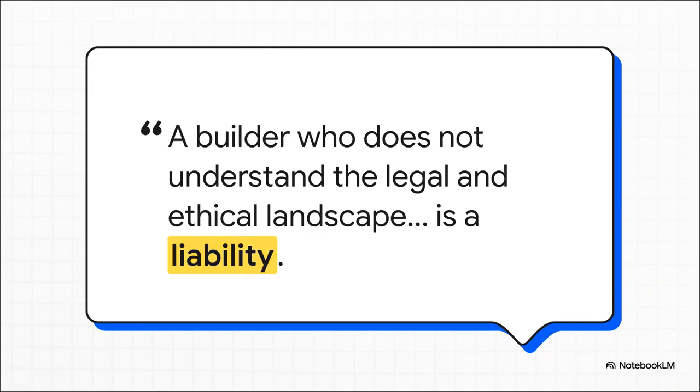Okay, let's dive right into this. There's a quote straight from the district's guidelines that really sets the stakes for us. It says, "A builder who does not understand the legal and ethical landscape they are operating in is not a builder. They are a liability." Man, that is a powerful, hard-hitting statement, right? It establishes the ultimate stakes straight out of the gate. The entire goal of Module 1 is to ensure that word liability is never, ever used to describe you or